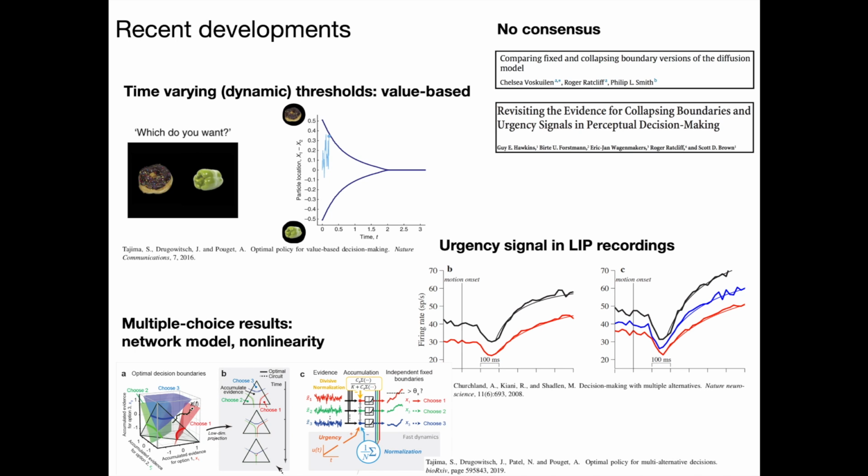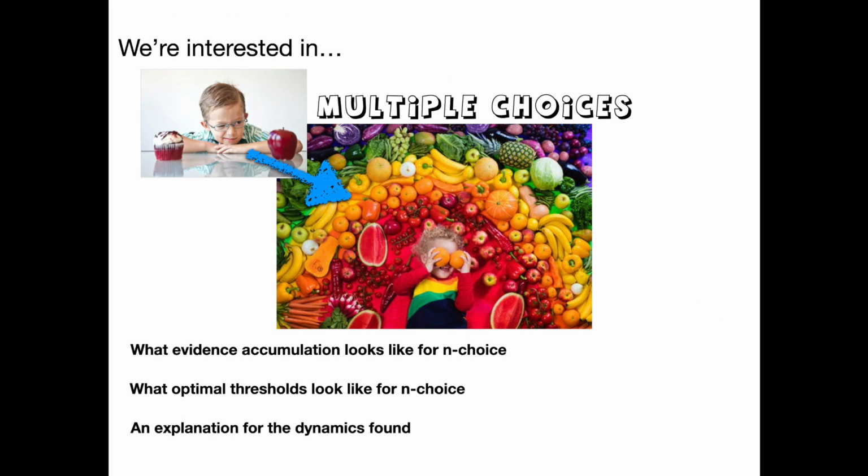And bottom left you can see that there's also a growing body of work towards multiple choice results, of which there is no normative model yet and which remains underdeveloped as part of the field, which is something we're hoping to address in this talk. So we're interested in multiple choices, and within that scope, what evidence accumulation looks like for n choices, because it's not necessarily obvious what optimal thresholds look like within this framework, and an explanation for the dynamics that we pointed to in the previous slides. And what did we find?